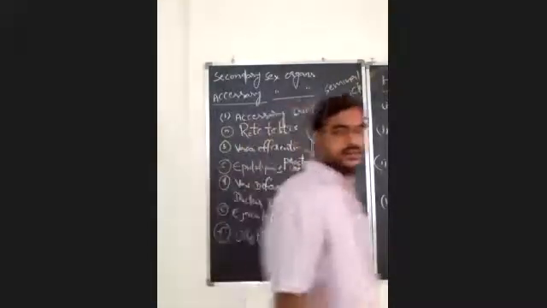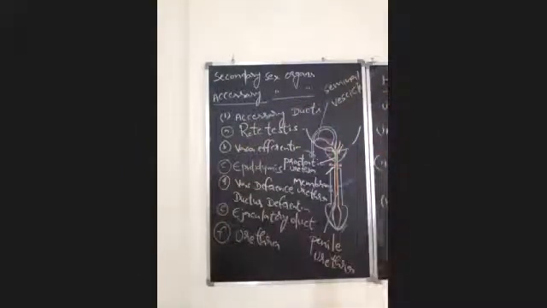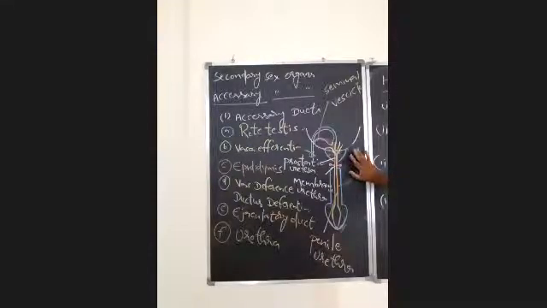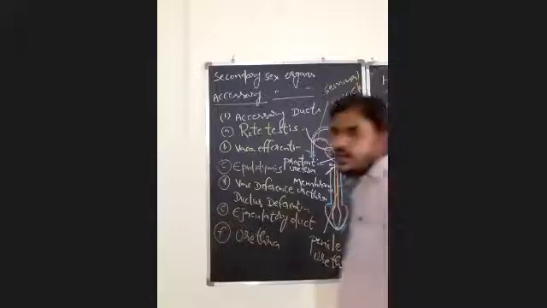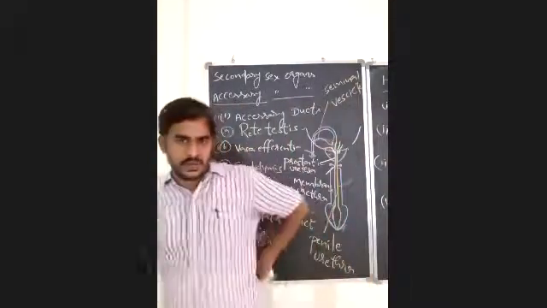Okay. So the urethra is a common passage for the transport of both semen and urine, so it is known as the urinogenital tract in the male human being. But in the female, the urethra serves for the transport of only urine, not for any reproductive process.